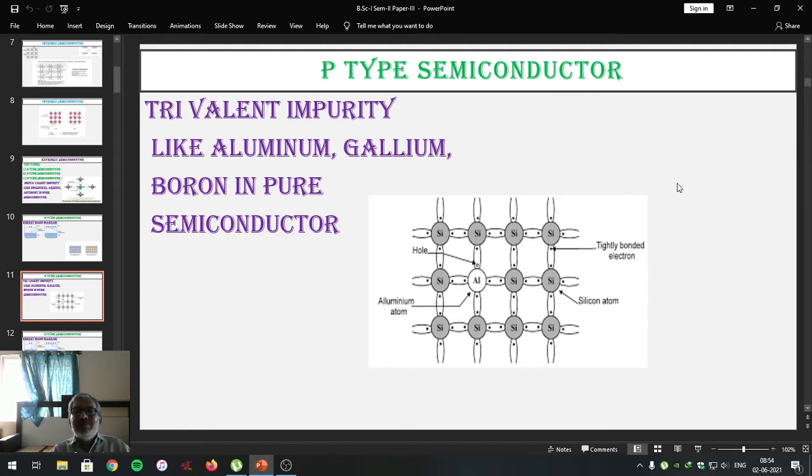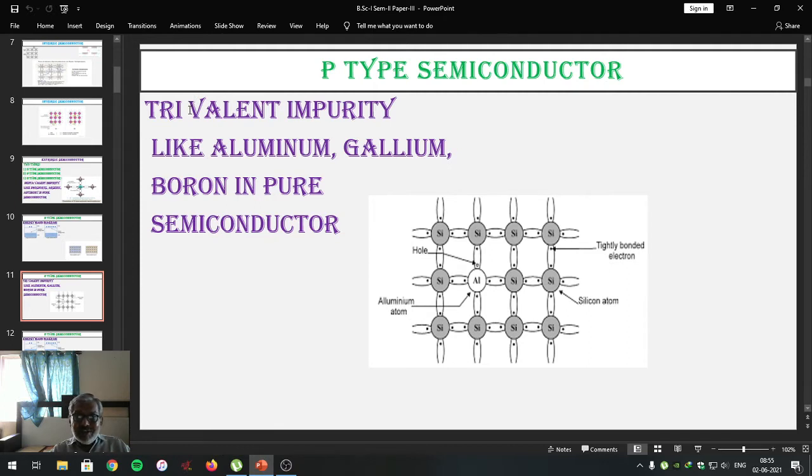Here, the impurity atom added into the pure silicon crystal is a trivalent impurity. Tri means 3. The atoms having valency 3 are all the atoms which belong to the third group of the periodic table.